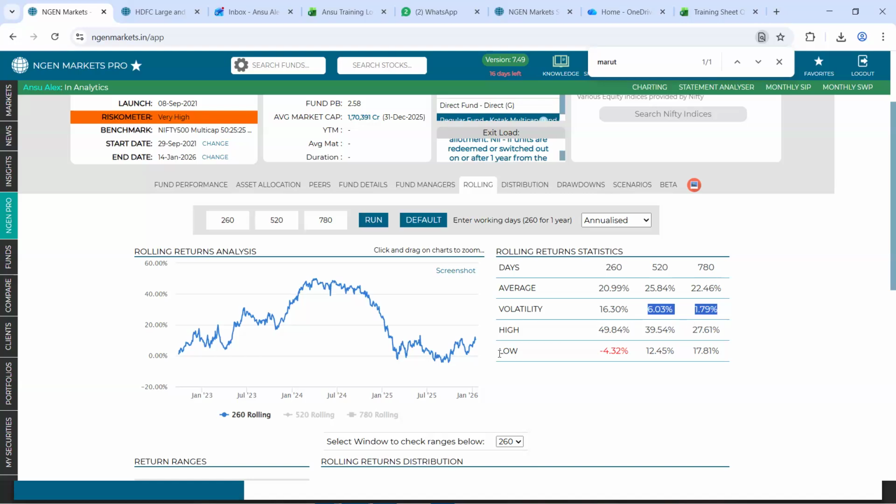And you can also look at the lowest rolling return too. In a 1 year holding period, the lowest return was a negative 4.3, which has become a total of 17.8 in a 3 year holding period, which is currently stated for MFs. The more you stay invested in a fund, your volatility reduces. Hence, your chances of generating a negative return or rather a lower return would also reduce.